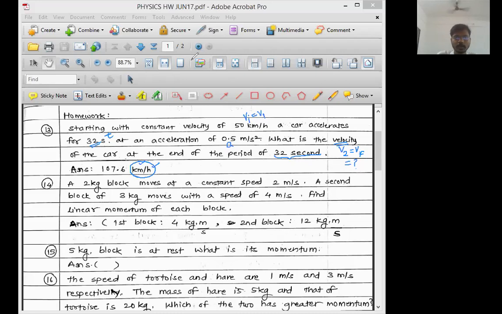Can you tell me the formula in the chat box? Everyone reply. Which formula can we use here? We want to find the final velocity. Initial velocity is given to us. Time interval is given to us. Acceleration is given to us. Try to write the formula in the chat box.